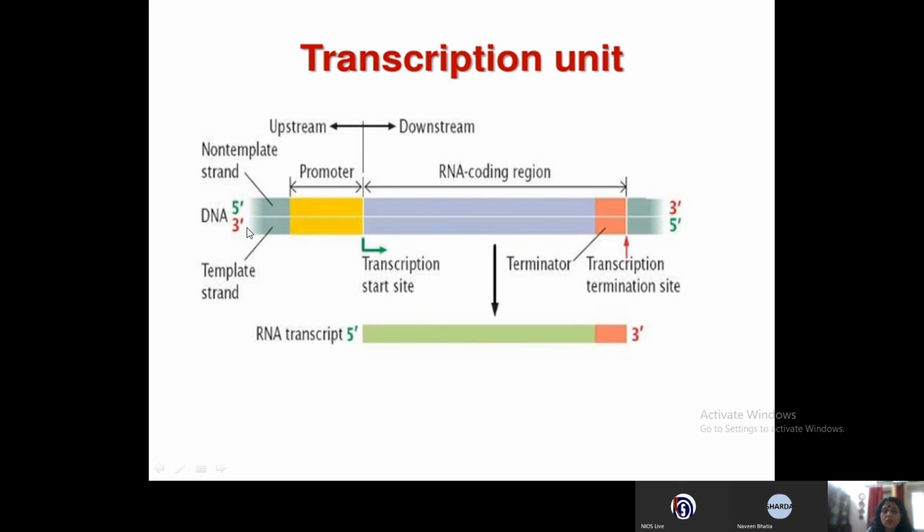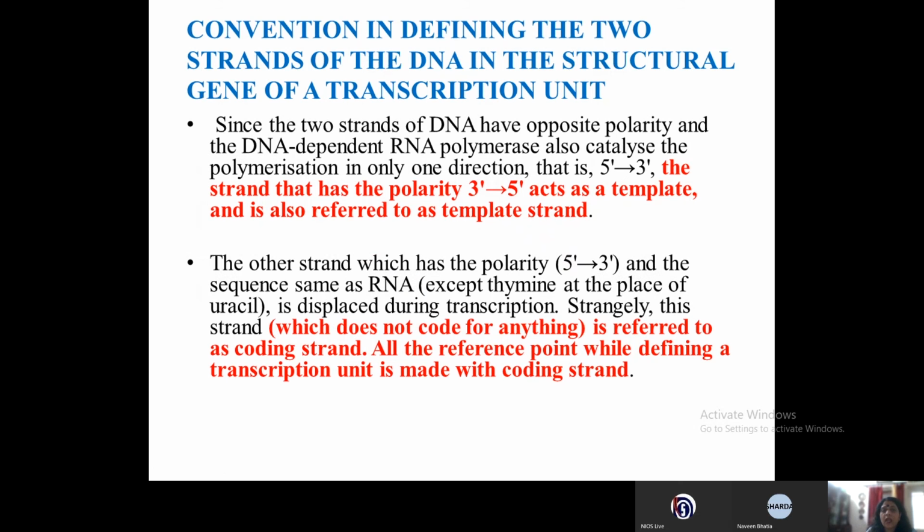All right. So the strand on which the RNA is formed is called the template strand, and the other strand, that is the strand with the direction of 5' to 3', is called the coding strand or the non-template strand. Now the conventions in defining the strands of DNA.